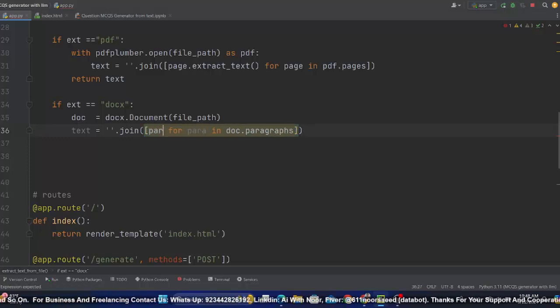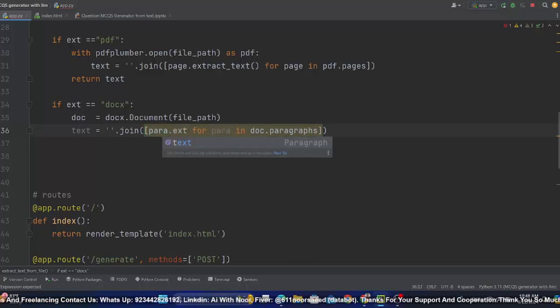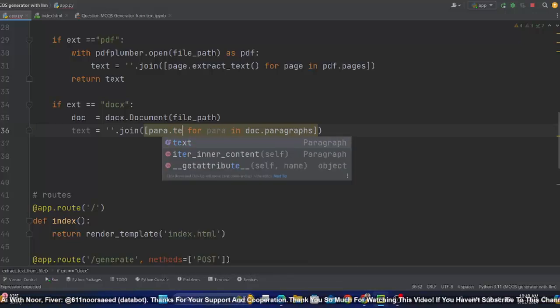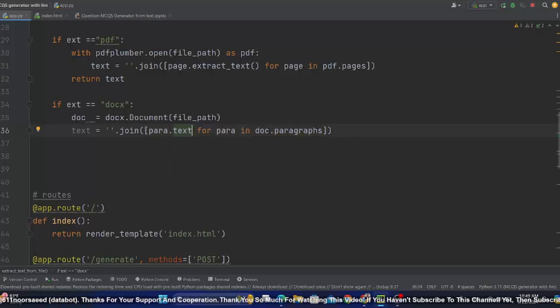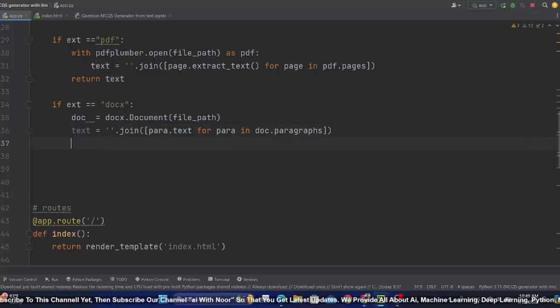Finally I'll call para dot text. So I'm running a loop on this doc, extracting one by one all the paragraphs, and from each paragraph I'm extracting the text and storing it right here, and I'll return the text.